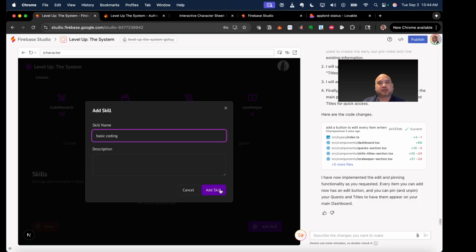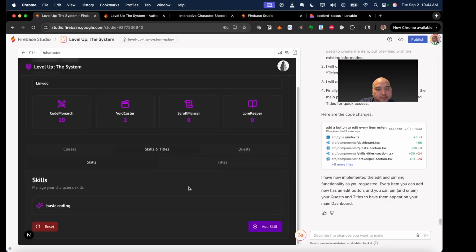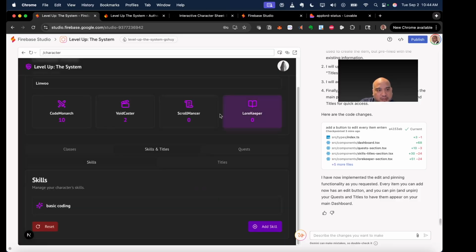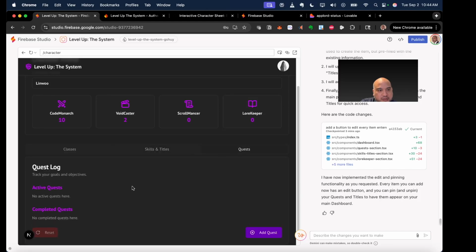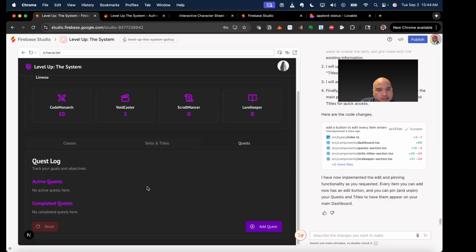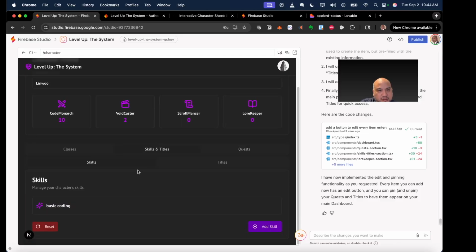Ha ha ha. I've now implemented pinning function. Every item you can add now has an edit button. You can pin and unpin.